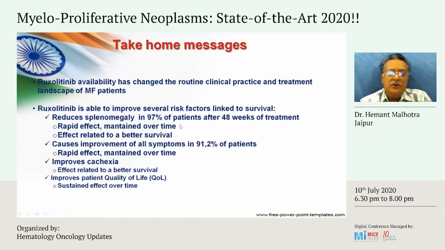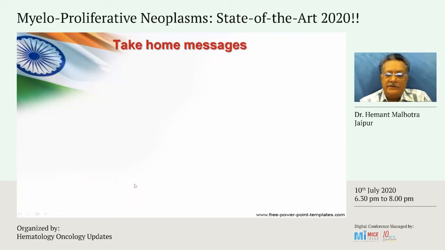It is maintained over time, and this impacts on survival. It improves the constitutional symptoms in a very large majority of the patients, and improves the quality of life of the patient. It improves cachexia, it increases weight, increases the walking distance which the patients have, and all this combined to improve the quality of life of these patients.